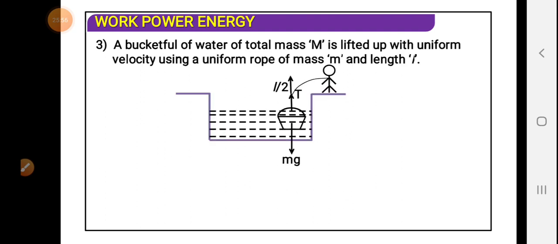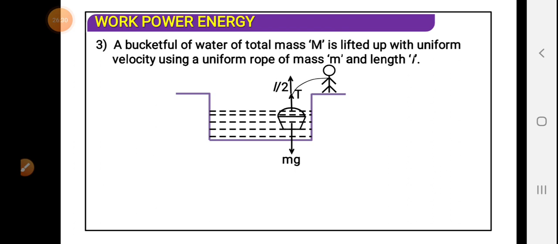Here there is a bucket which is to be raised. Somebody tries to lift a bucket full of water, and the length of the rope is L. But this rope is not massless; it has some mass, and the mass has to be considered.